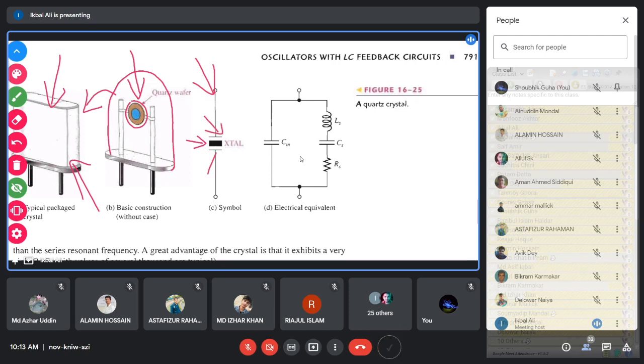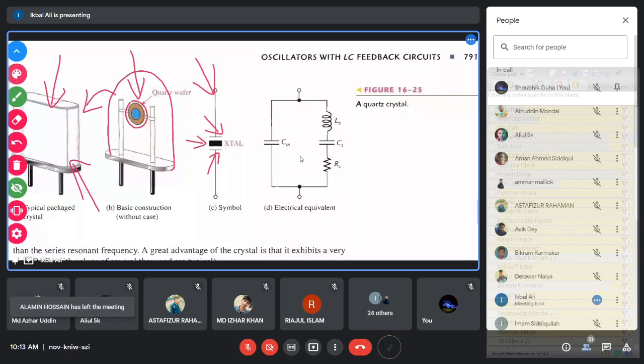So these are the parallel plates, the mounting electrode plates. This is the symbol of a crystal, and it is named Xtal, or the crystal. Now, I have said that there is a mechanical model of the dynamics of the crystal. When the crystal vibrates mechanically, you can apply Newtonian dynamics and obtain a mechanical